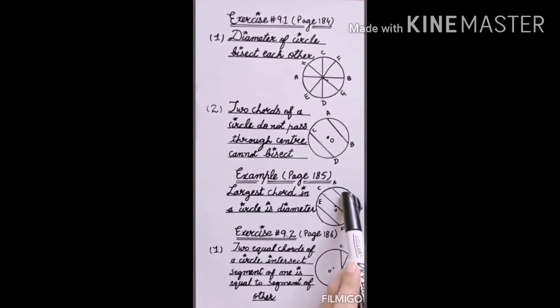The length of AB is 4 cm, length of EF is 3 cm, but the length of CD is 6 cm. So you can see here the largest chord is a diameter. Next one is exercise 9.2, question number 1 statement. Exercise 9.2 is on page number 186.